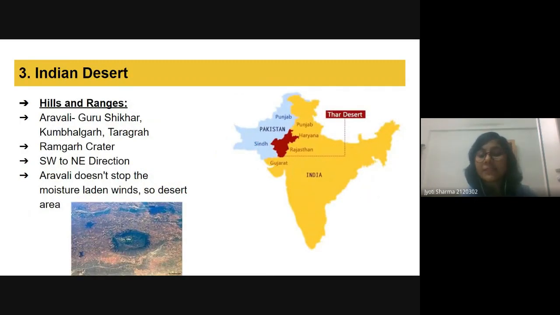We have the Indian desert. Some part of Rajasthan has the Indian desert. In the Indian desert, we also have some hills and ranges because we have the Aravalli hills in this region. Why did I mention Guru Shikhar mountain here? What is the significance? Can anyone guess?